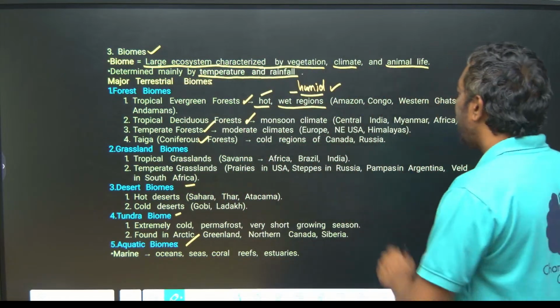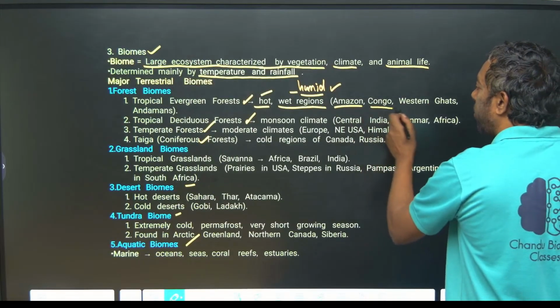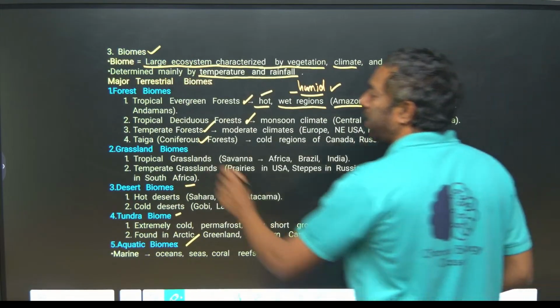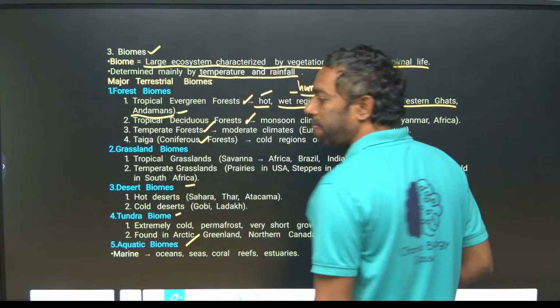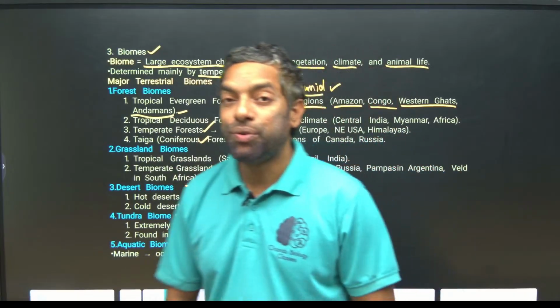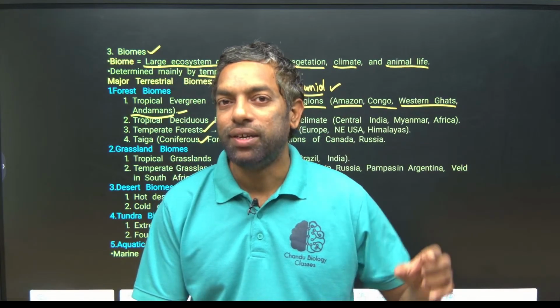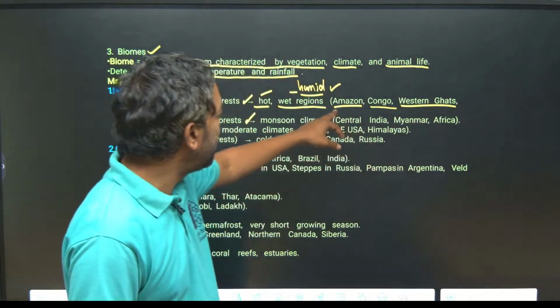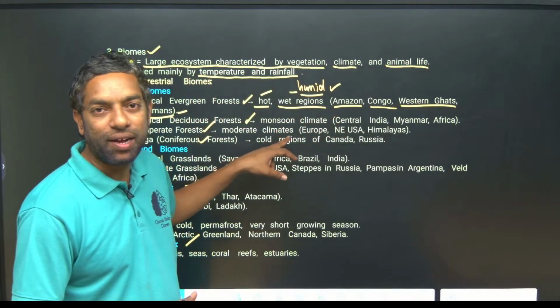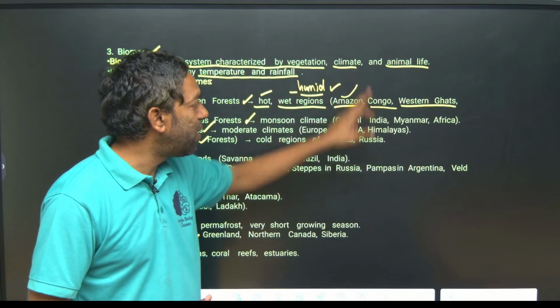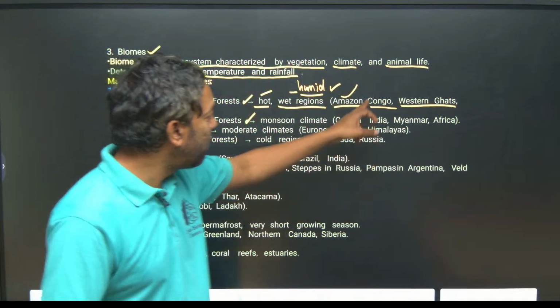Mainly the Amazon, Congo, Western Ghats of India and Andamans of India. They can ask you analogy-type questions, guys: which area of India is connected to the Amazon forest or Congo forest?